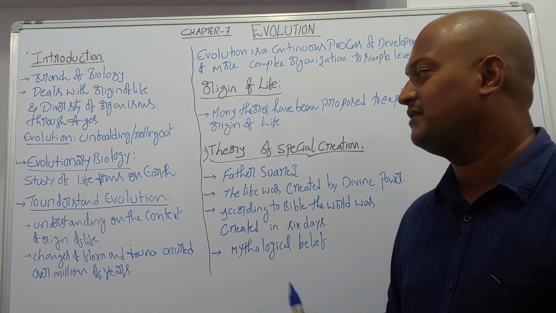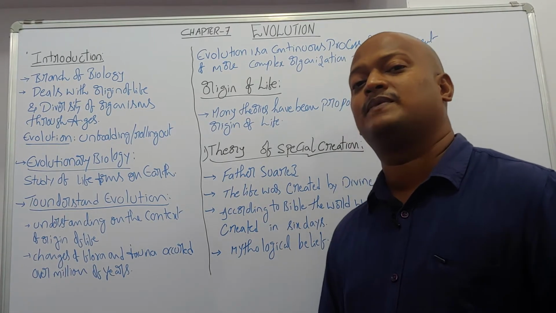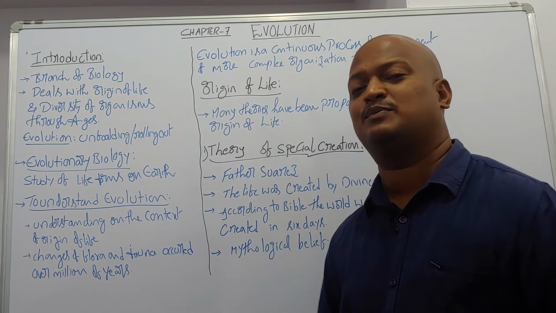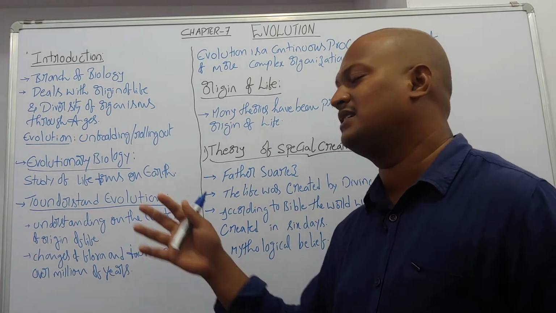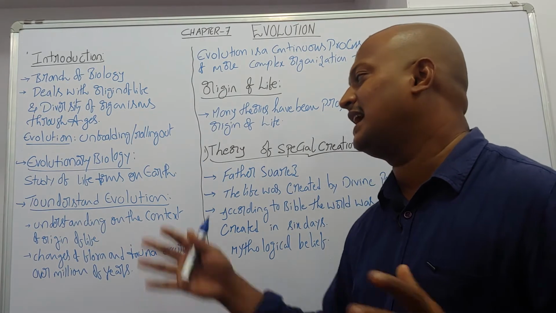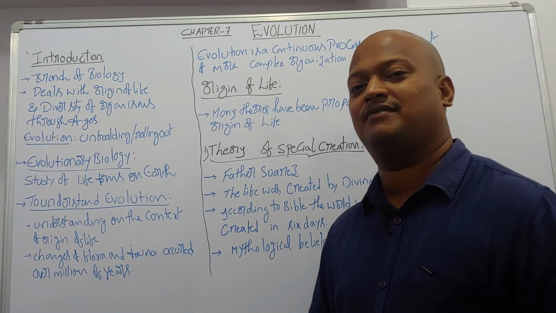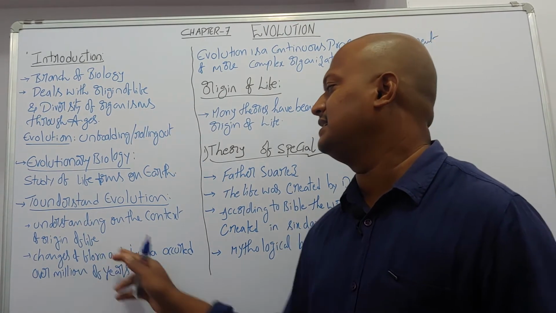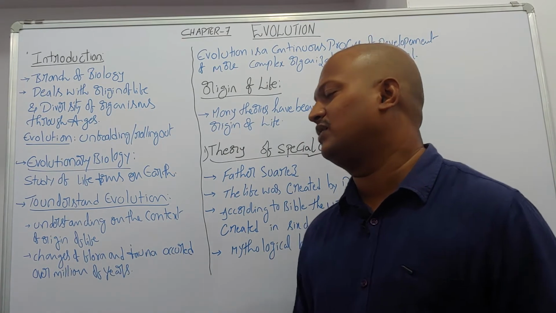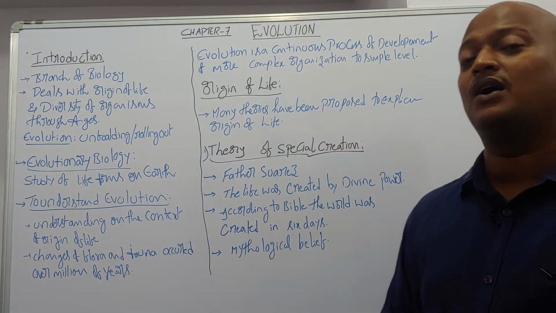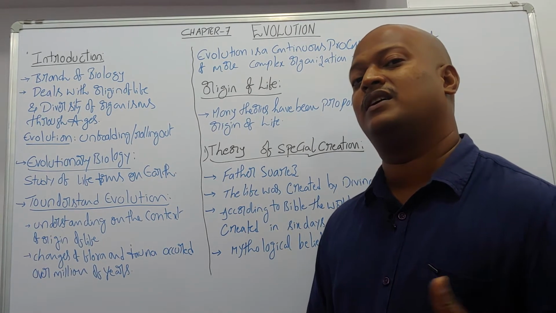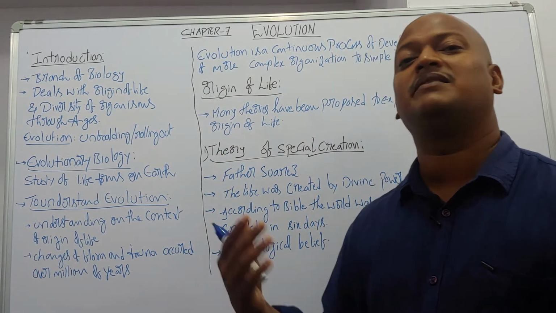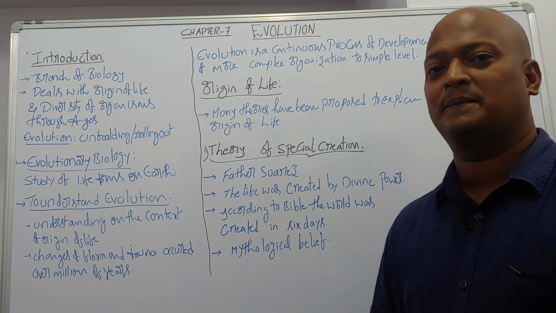How the origin of life took place, what the parameters and conditions on the earth were, which molecules were helpful for the origin of life, and how changes in flora and fauna occurred over a billion years. How evolution takes place from tissue level organisms to organ system level of organization.